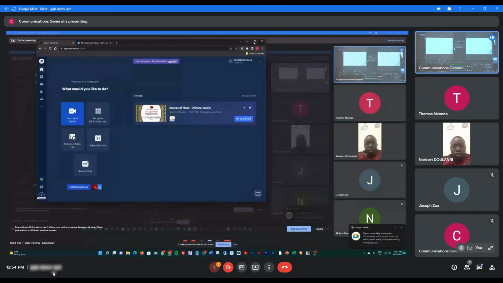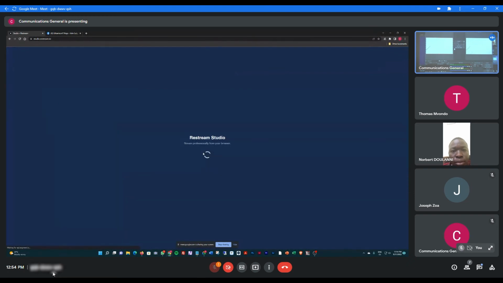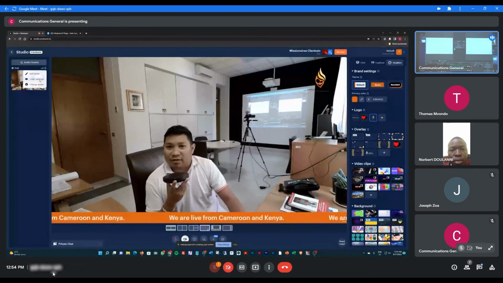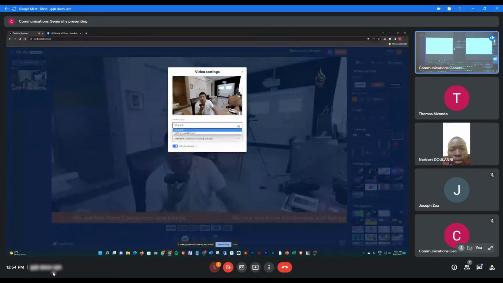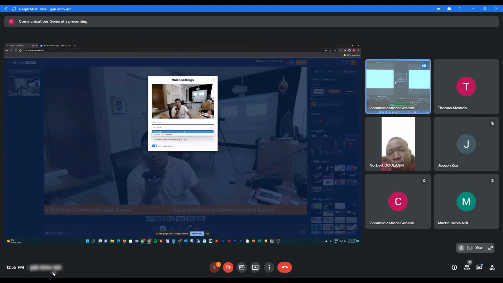While you are inside the Restream in the studio, you just add your camera from here. You will see immediately the camera here, video settings. If your camera is connected, like me, to the video converter connected to the computer, this one will come out immediately. So you have the first camera.